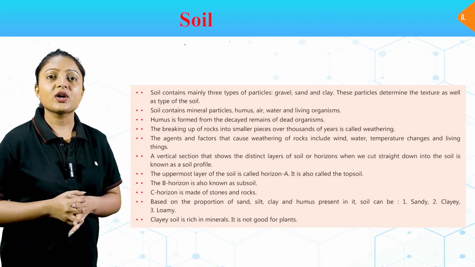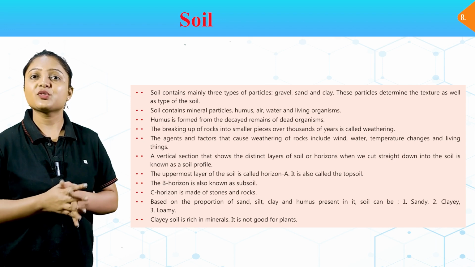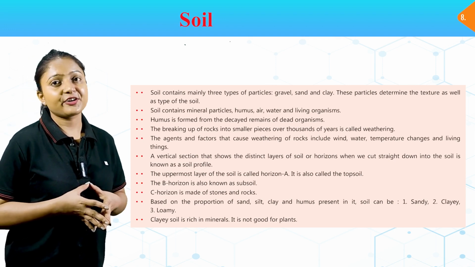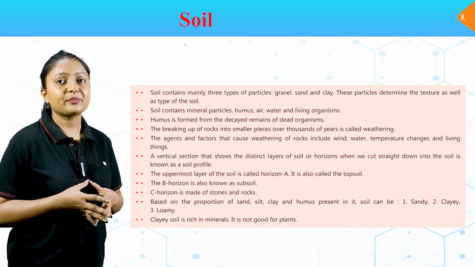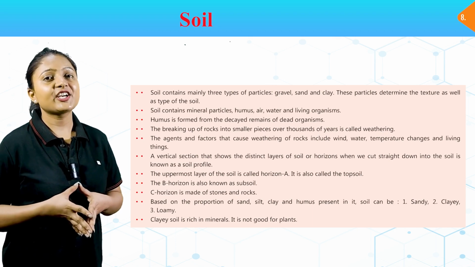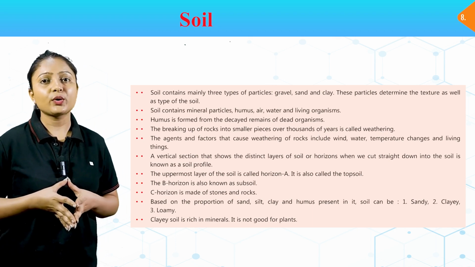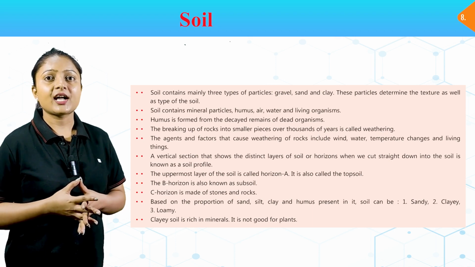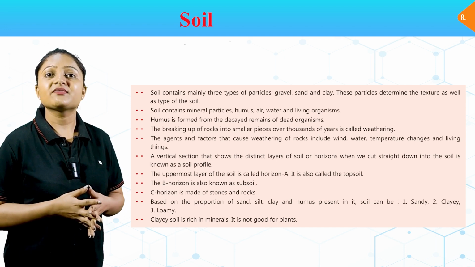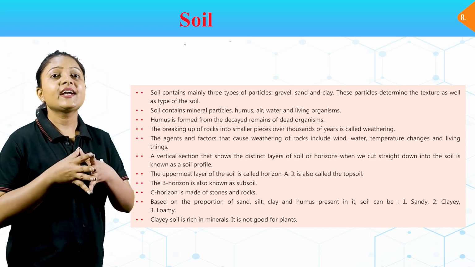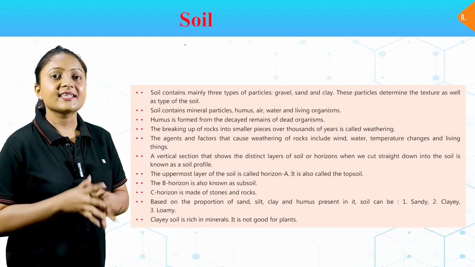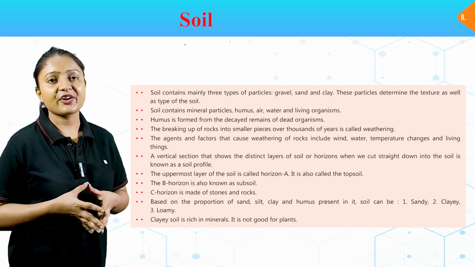The breaking up of rocks into smaller pieces over thousands of years is called weathering. The agents and factors that cause weathering of rocks include wind, water, temperature changes, and living things. A vertical section that shows the distinct layer of soil or horizons when we cut straight down into the soil is known as soil profile. The uppermost layer of the soil is called horizon A. It is also called the topsoil. The B horizon is also known as subsoil. C horizon is made up of stones and rocks.